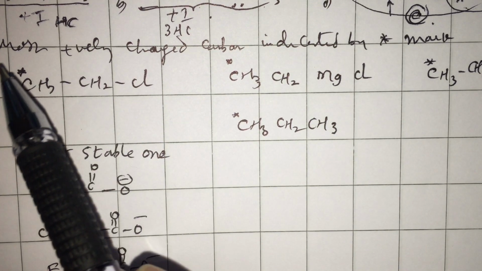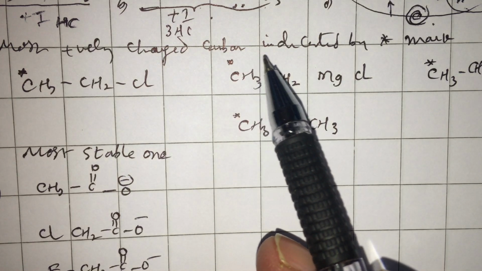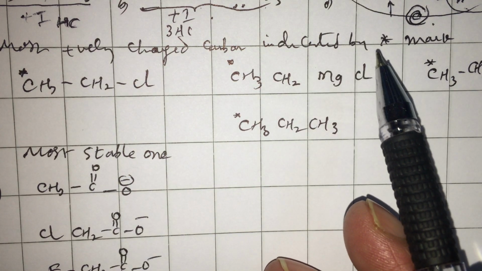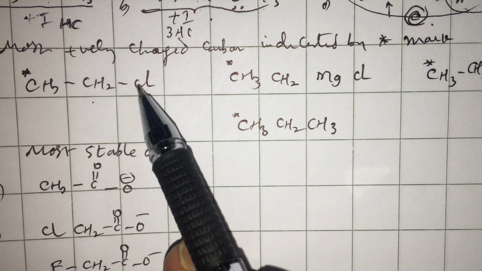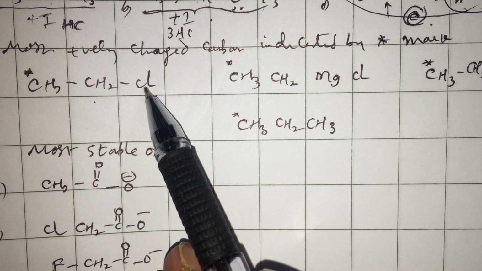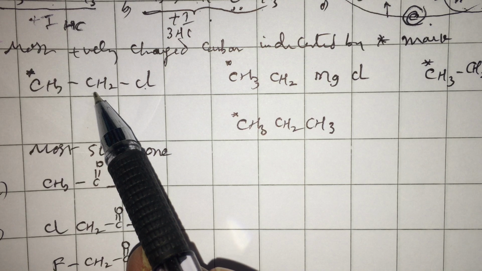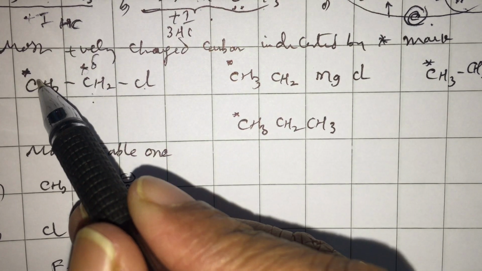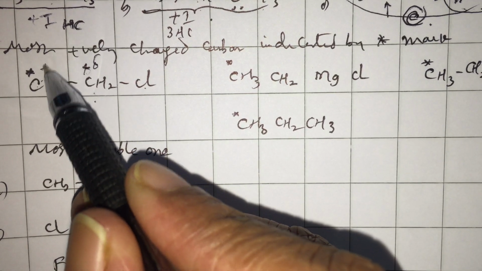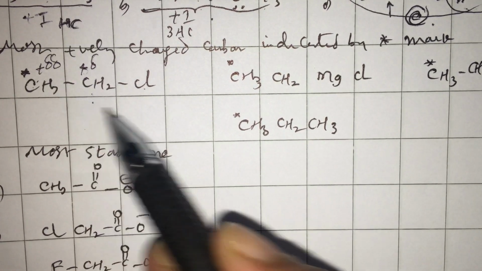Now, let's start with: most positively charged carbon, indicated by asterisk mark, is in which case? In case 1, there is a more electronegative Cl bonded to carbon number 1. Therefore, it is likely to get plus delta. But the plus delta obtained on this carbon is much less. It is plus delta delta.